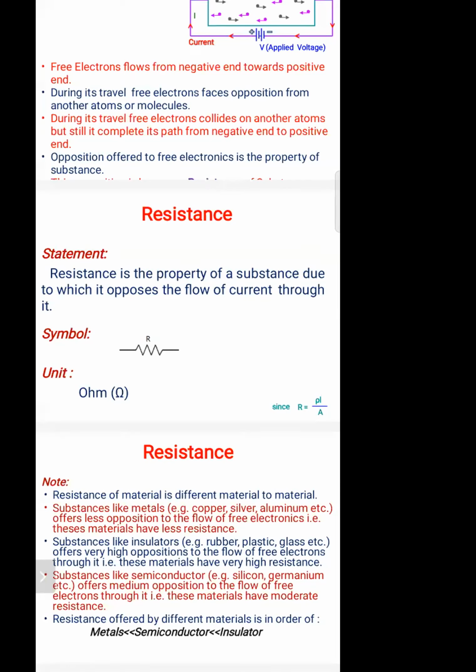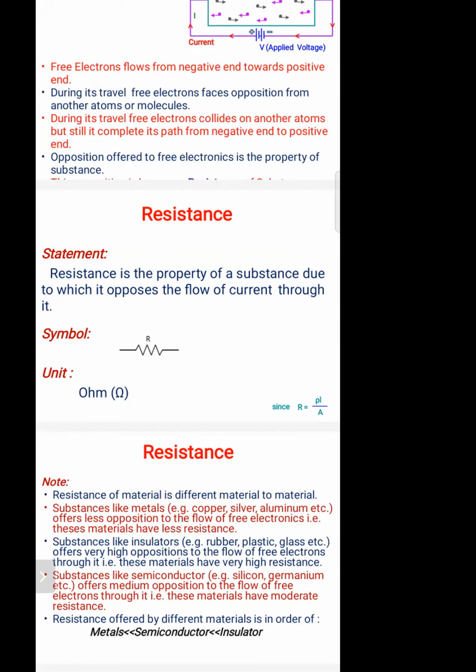Next, write the unit of resistance. The unit of resistance is ohm. Write the symbol of ohm in brackets. Then open a bracket. In that, write kilo ohm, and mega ohm. You can measure in kilo ohm also.